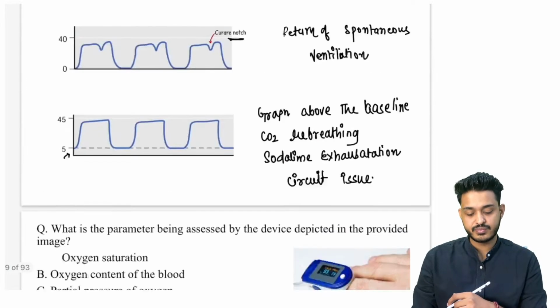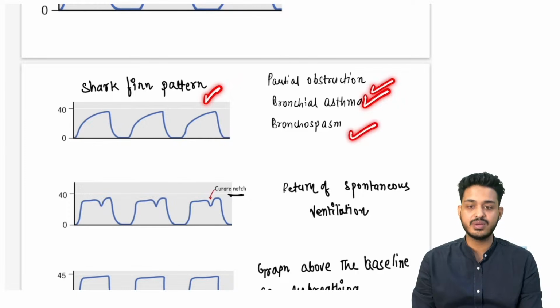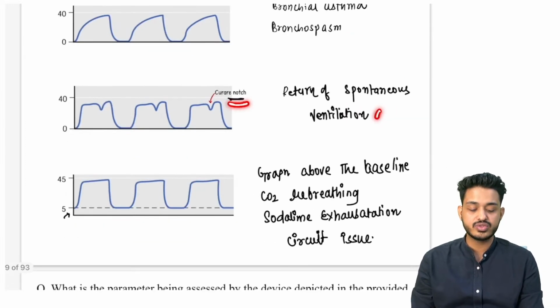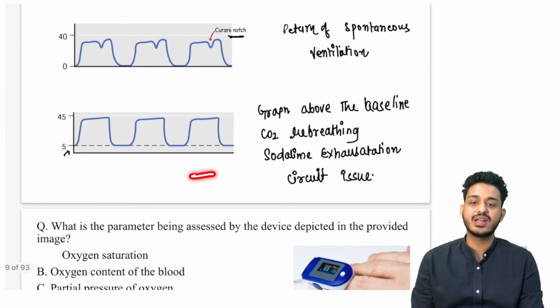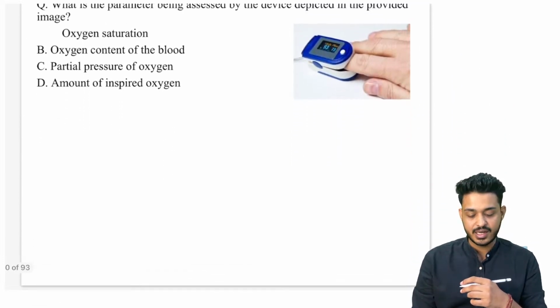So now try to solve this question. What patterns did you see? Shark fin pattern: bronchial asthma, partial obstruction, bronchospasm. Curare notch you will be seeing in the spontaneous ventilation, and this is what you are going to see in the soda lime exhaustion: above the baseline, right. Try to solve this question.